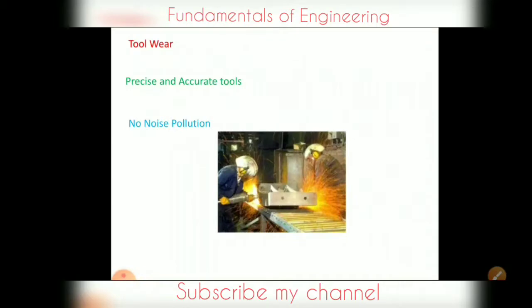As we see, in conventional machining there is contact with the workpiece. So due to this contact, what we are getting is noise: the force which is generated, due to that force the noise will be generated. But in non-traditional or non-conventional machining, as there is no contact, we are not getting any noise pollution.